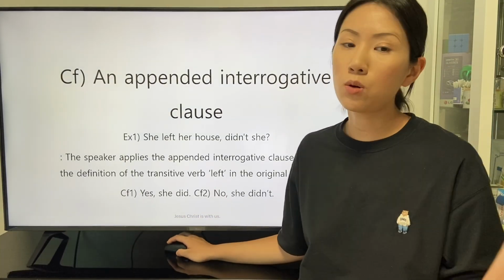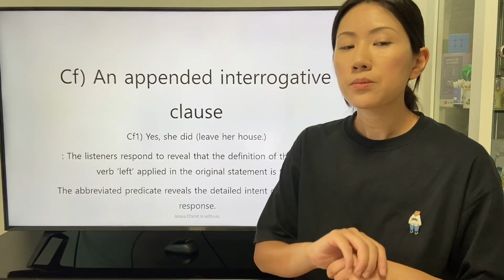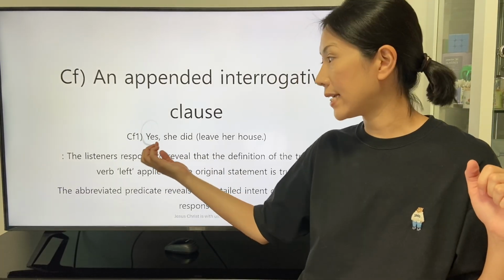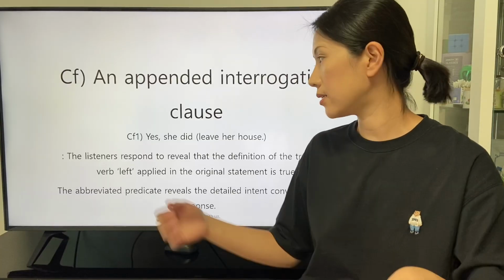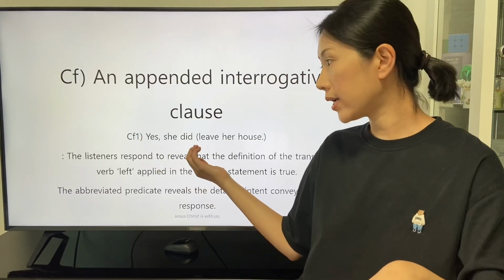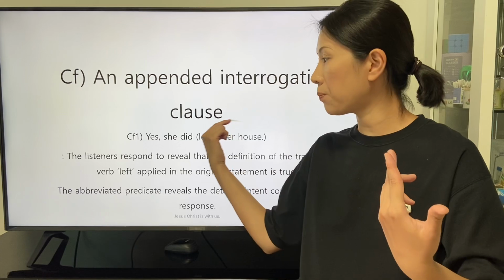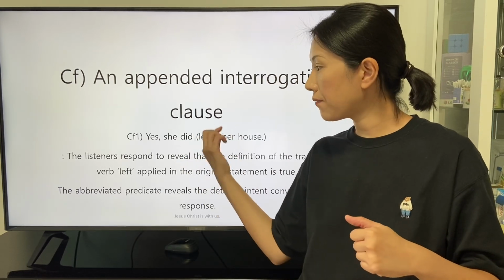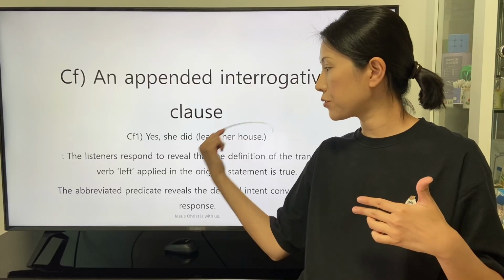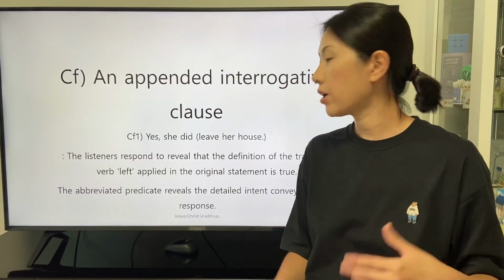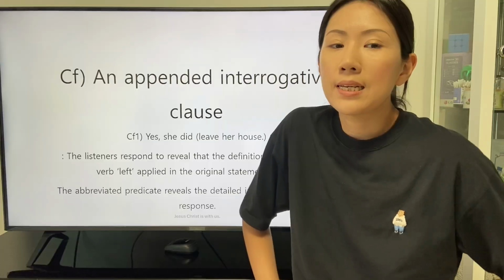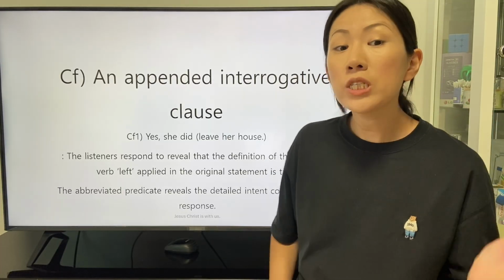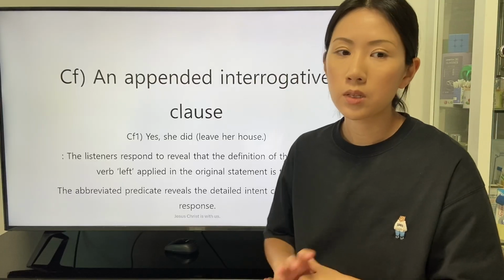Yes, she did. No, she didn't. The first response with yes is stated in this way, and we can consider the abbreviation of the transitive verb leave and the object of the transitive verb, according to the declarative statement stated in the positive way. Yes, she did leave her house.